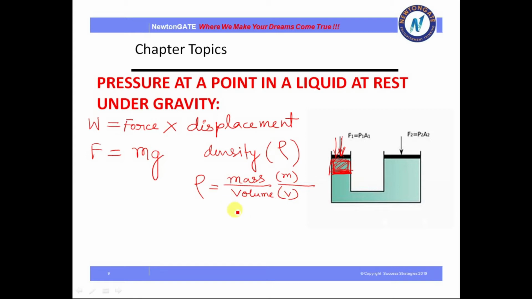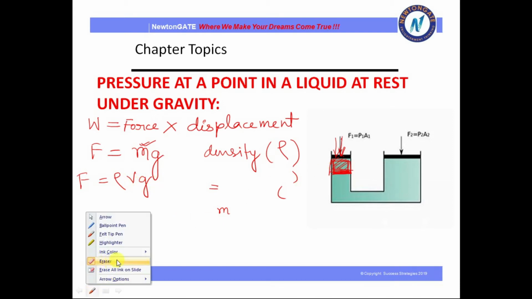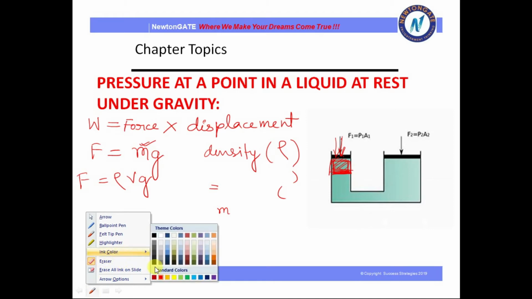So what we can write from this, if I replace this m by rho, what will happen? This will be m equals rho v. So can I write F equals rho v g? Can I write this? Yes? Okay. Next, what is the volume of the liquid displaced? We know that volume equals area into height. Okay, area into height, you know.